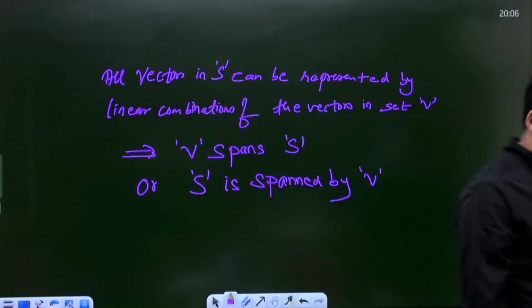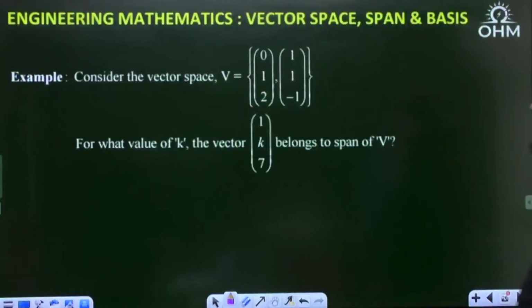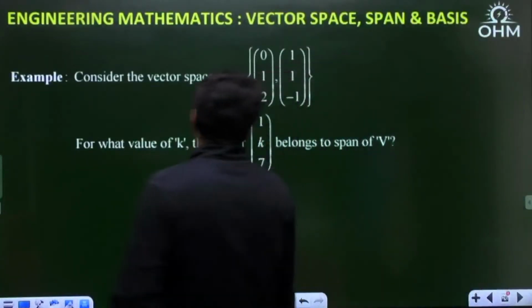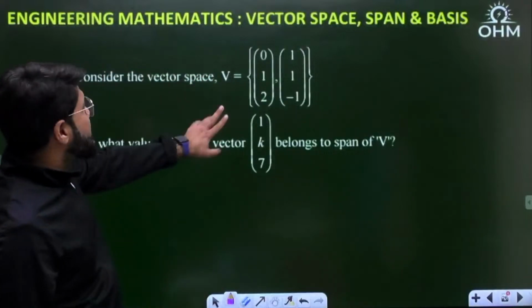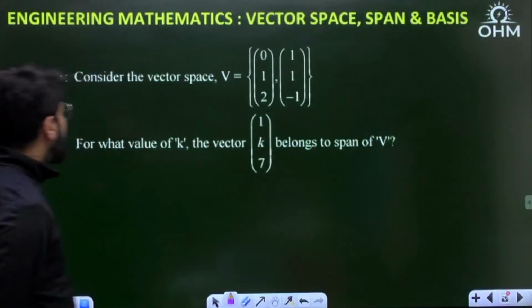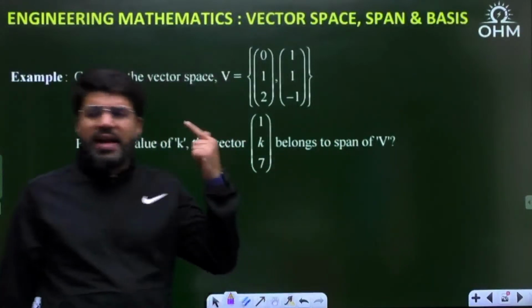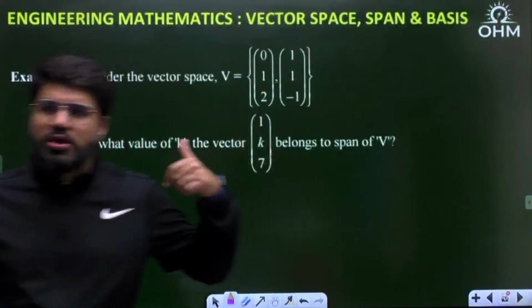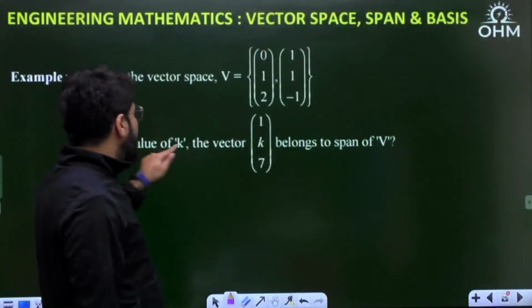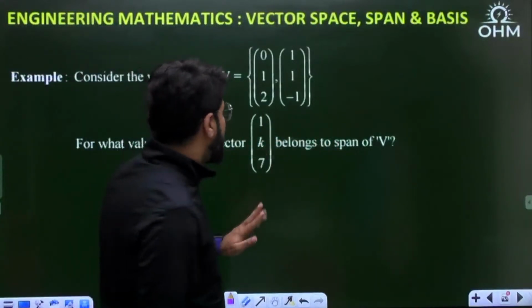One more example. Now consider the vector space V with the vectors 0, 1, 2 and 1, 1, minus 1. Only 2 vectors are there, but they are 3 cross 1 vectors. For what value of k does the vector 1, k, 7 belong to the span of V? I've taken this example earlier with the 2 cross 1 vector.